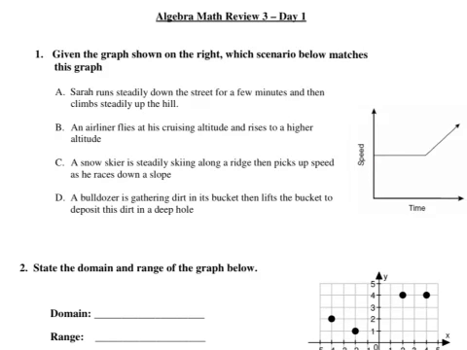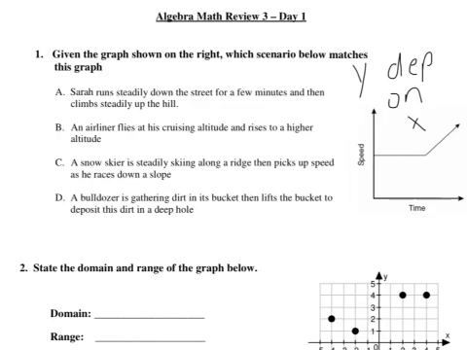We want to remember that y always depends on x. Just one thing that we want to know there. So the speed's going to depend on the time. Now I'm going to look at the graph itself, and I see that the speed is on the y-axis. If I look at this line here, it shows that the speed is not going up and it's not going down. It's staying at a constant rate, and then the speed is going to increase after staying at a constant rate for a little while.